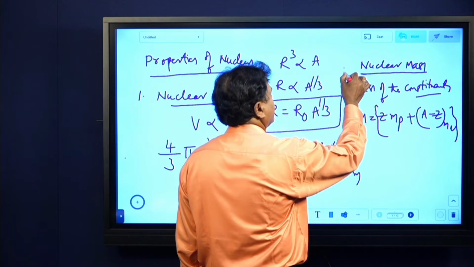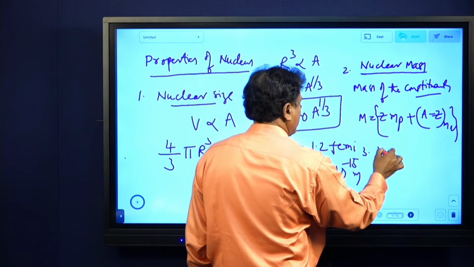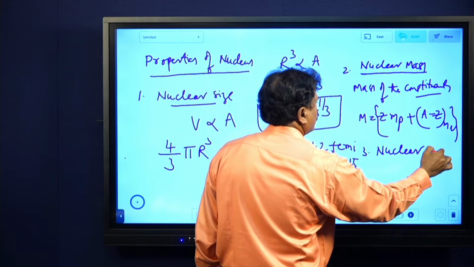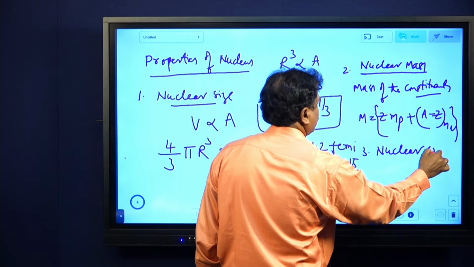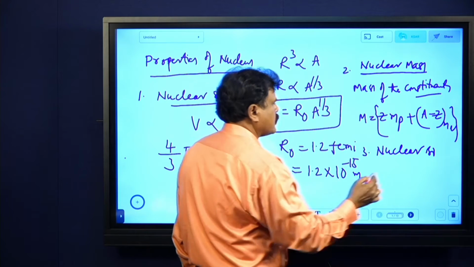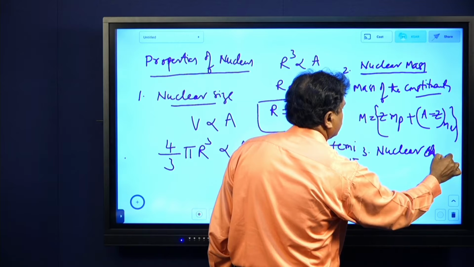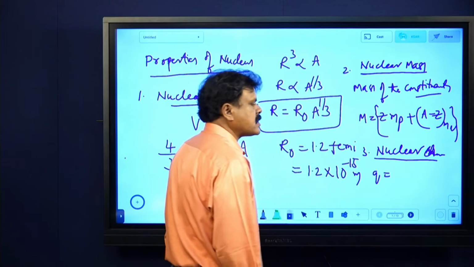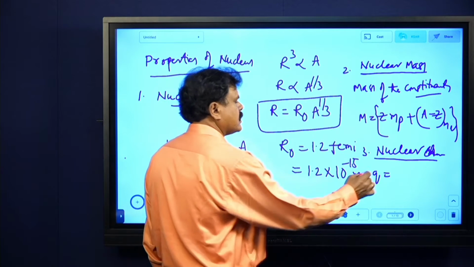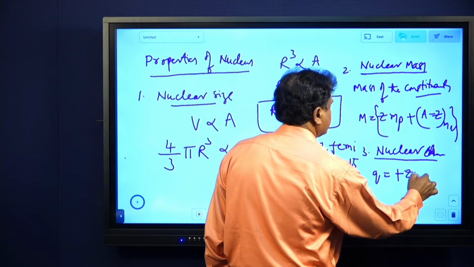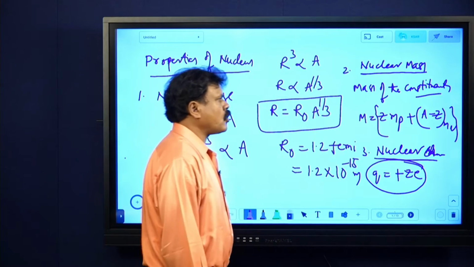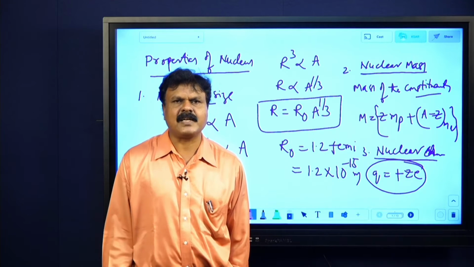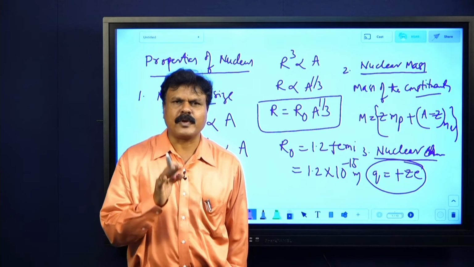Next, one more property I will be writing. If there are 5 properties for 5 marks, or even if you are writing only 4, for this itself we can write 2 marks. Nuclear charge I am writing. What is nuclear charge? The total charge present on the nucleus is nuclear charge. Q equals plus Ze. Why? The charge on a proton is plus e. How many protons are there? Z number of protons, so plus Ze. Neutrons don't carry any charge, so we don't write them.